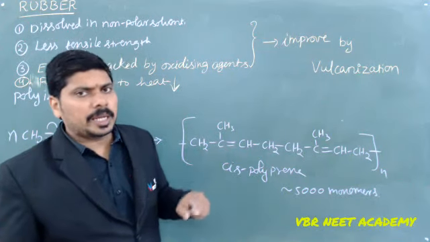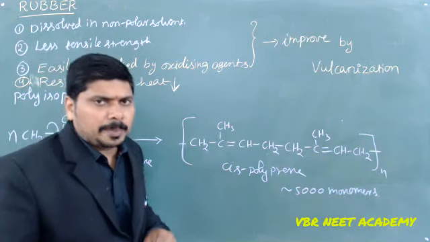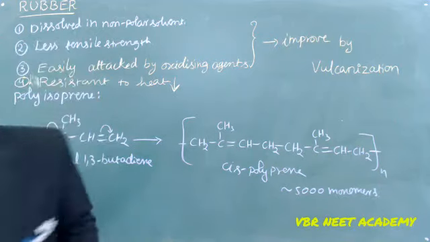How does vulcanization happen? The sulfur is going to make disulfide bridges between, say for example, one natural rubber and one more natural rubber.